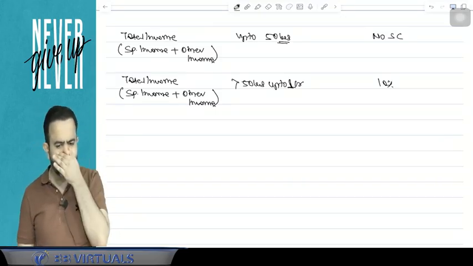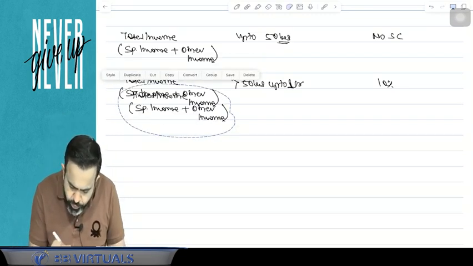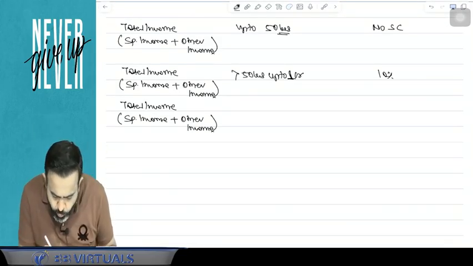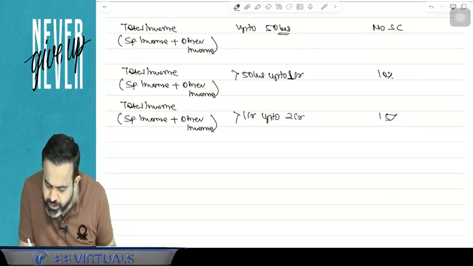Third part, if your total income is more than 1 crore up to 2 crore, then your surcharge is 15%.